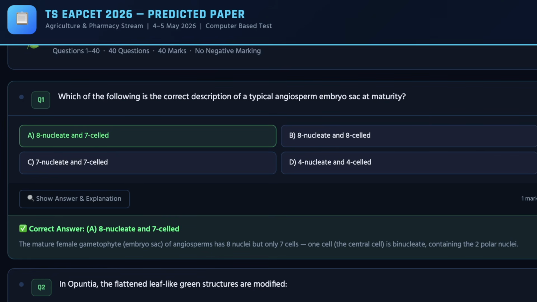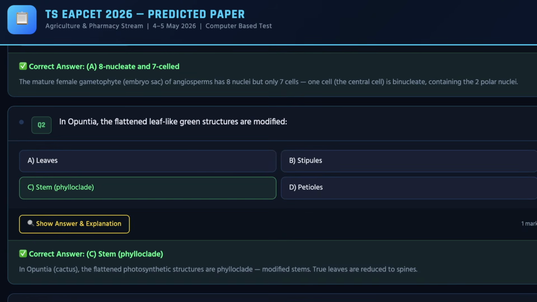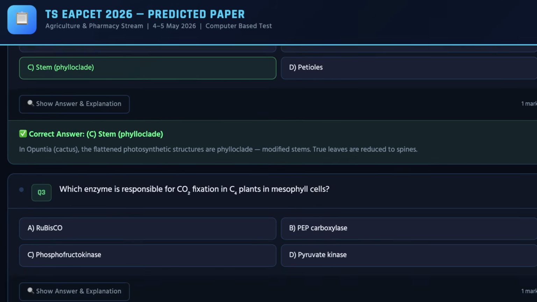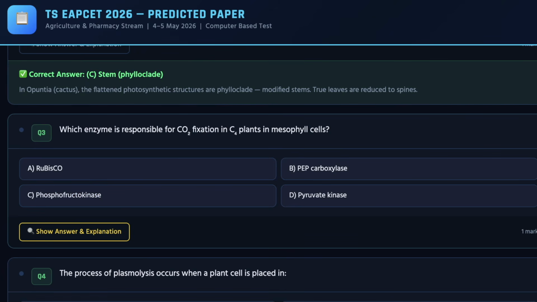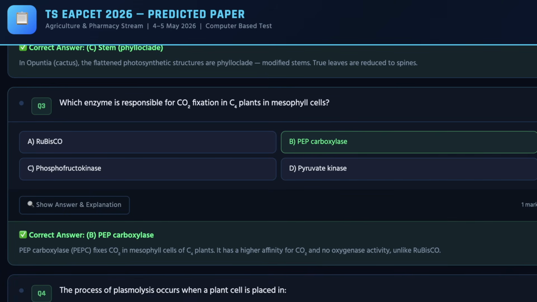You need to pause the video and check it out, because we will keep the video in a very short form. As you move ahead, we have the second question on the screen, and the correct answer for the same is C, which is stem. Next, we have the third question, which enzyme is responsible for CO2 fixation. The correct answer for the same is B, which is PEP.